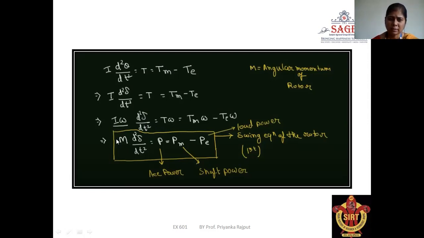Now this final equation M d square delta upon dt square is equal to Pa is equal to Pm minus Pe, where Pa is the accelerating power, Pm is the shaft power, and Pe is the rotor power. It is called the first swing equation. Here, M is called the angular momentum of the rotor.